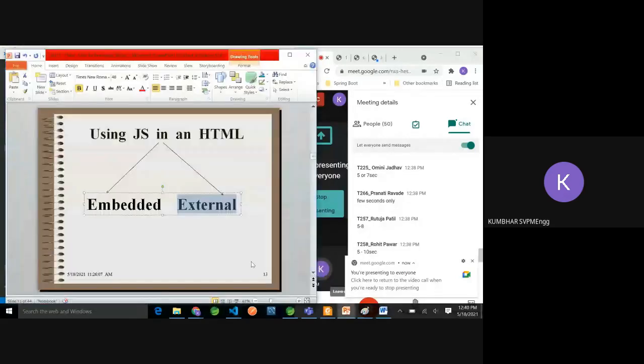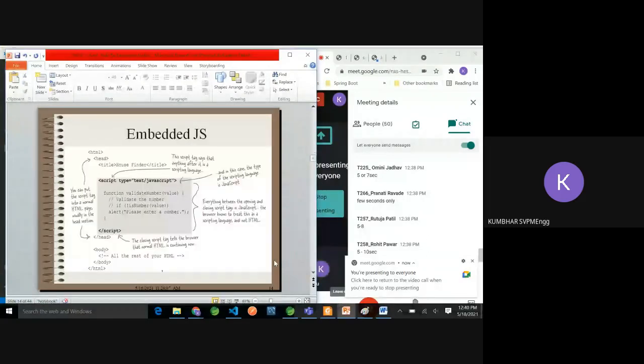I think this will be a very nice picture to understand many things about JavaScript. Tell me, is this readable to you all? Whatever contents are written, obviously I am going to read it, but do you understand this? Are you able to read this? No, sir. Okay. I will read it.